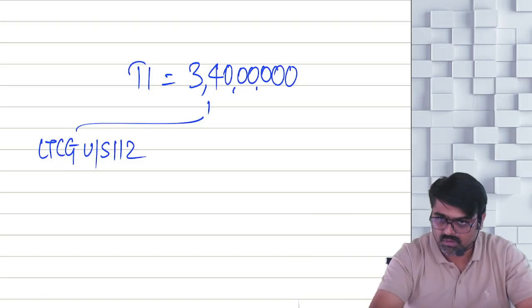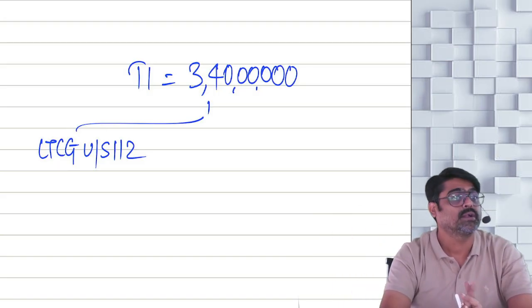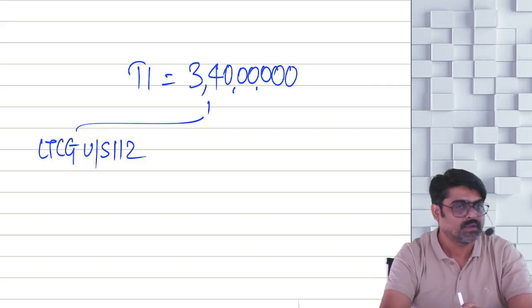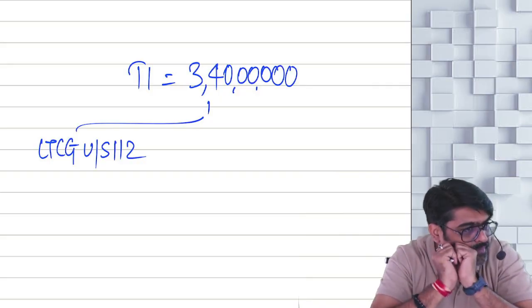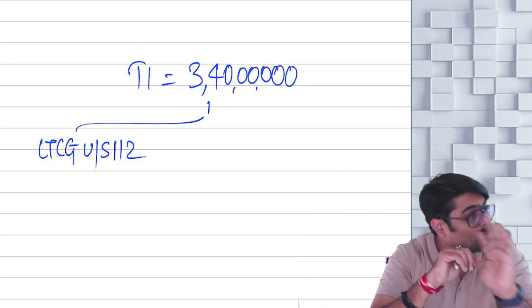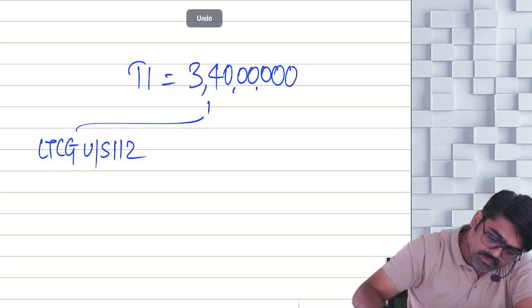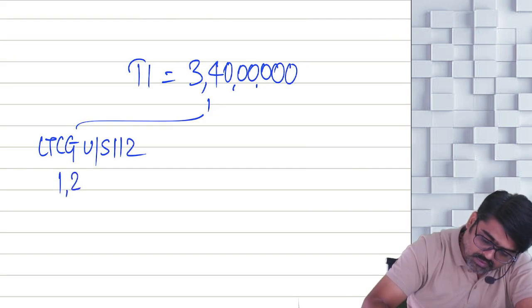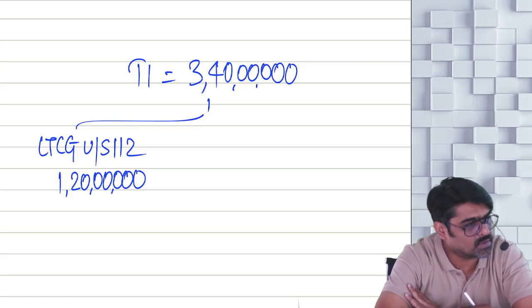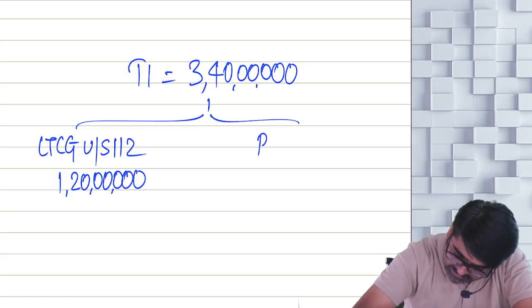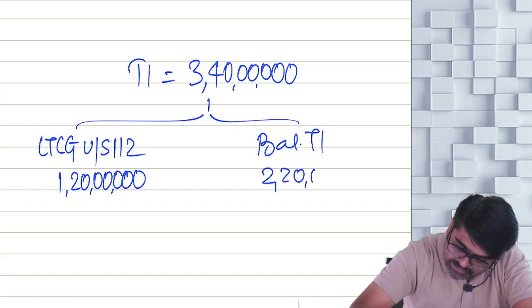So right now, remember that LTCG under section 112 has a tax rate of 12.5%. Now out of this 3 crore 40 lakhs, some amount is my LTCG, on which I have to pay 12.5% tax. For example, LTCG here was 1 crore 20 lakhs. So can I say my balance total income is 2 crore 20 lakhs?